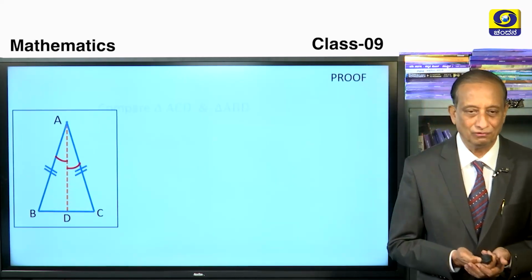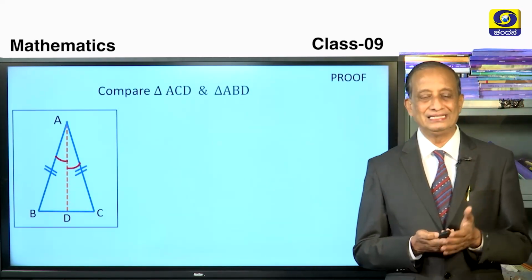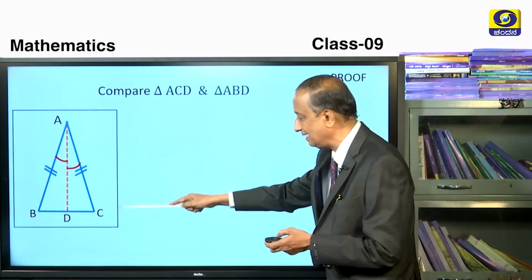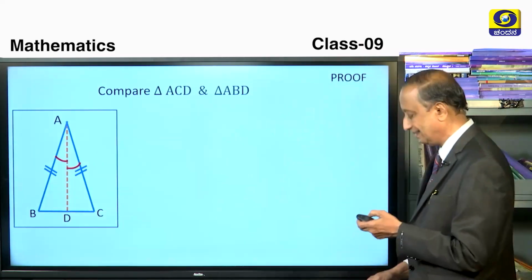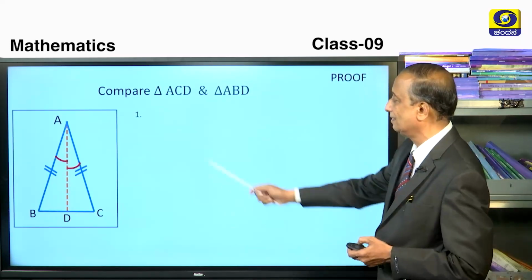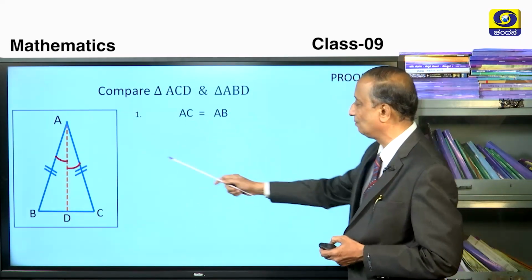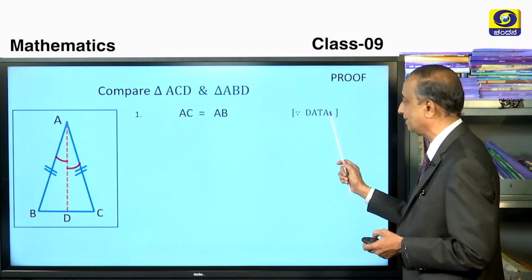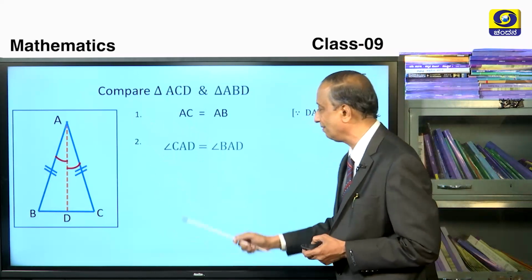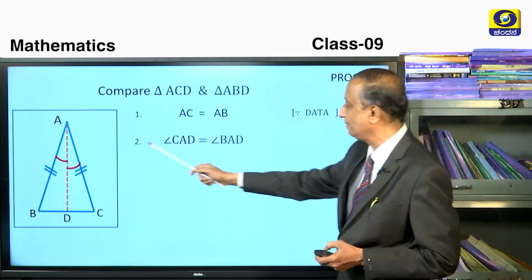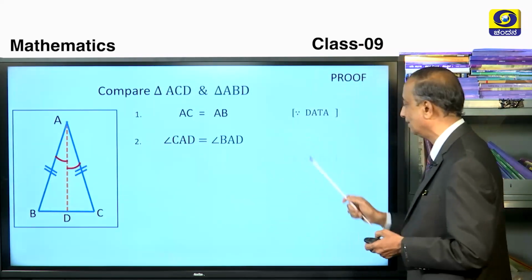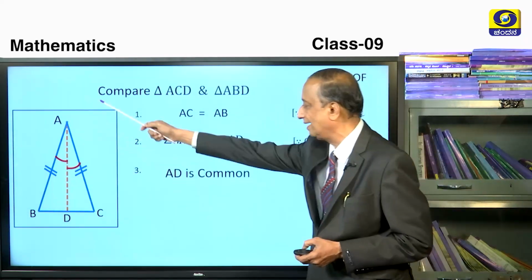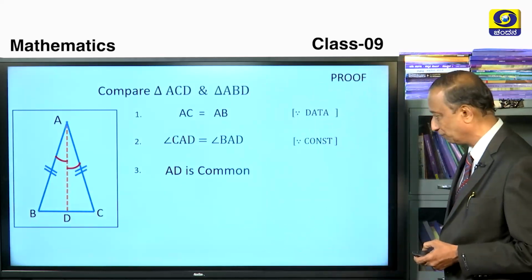So here is the proof. We need to compare the angles and sides of triangle ACD and triangle ABD. So let us start first. Point number 1 is AC is equal to AB. These two are equal. You must write the reason. It's all because of data, meaning it is given. Secondly, we have to write angle CAD and angle BAD are equal. These two angles are equal. The reason being construction. Third and final point is the side AD is common to both.